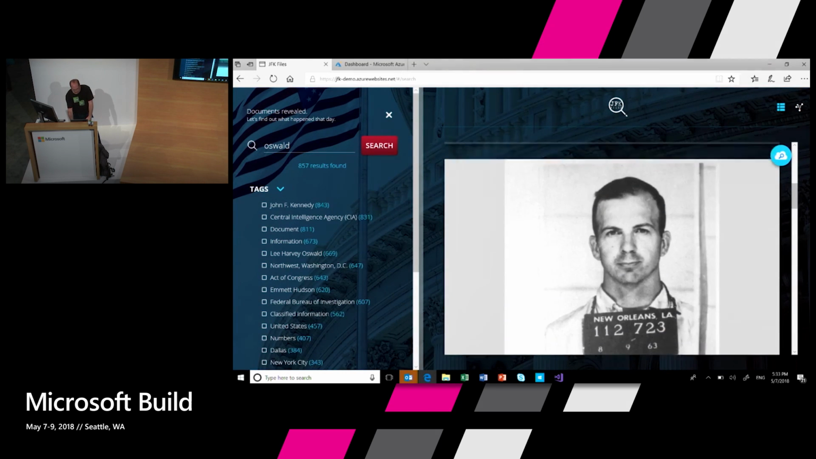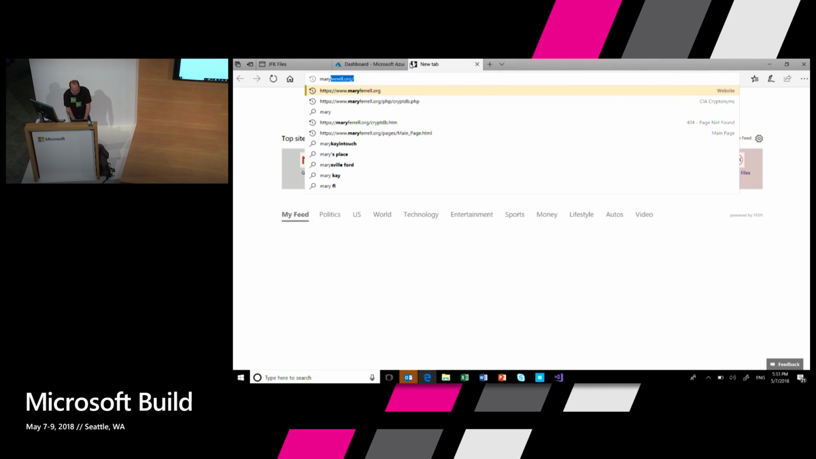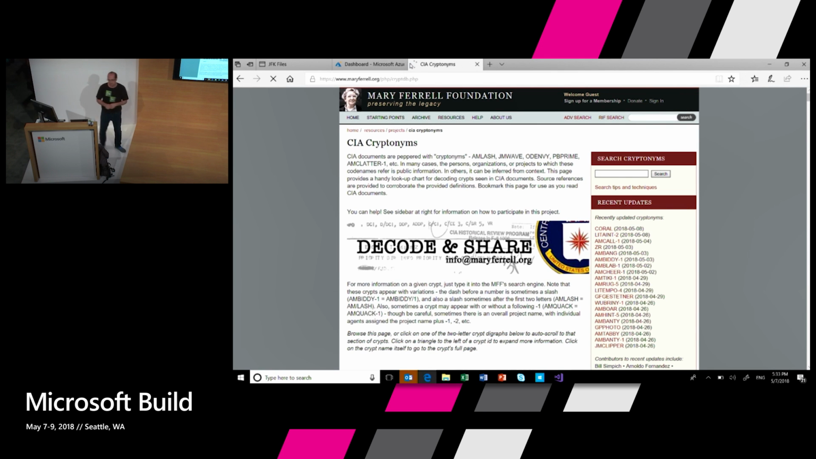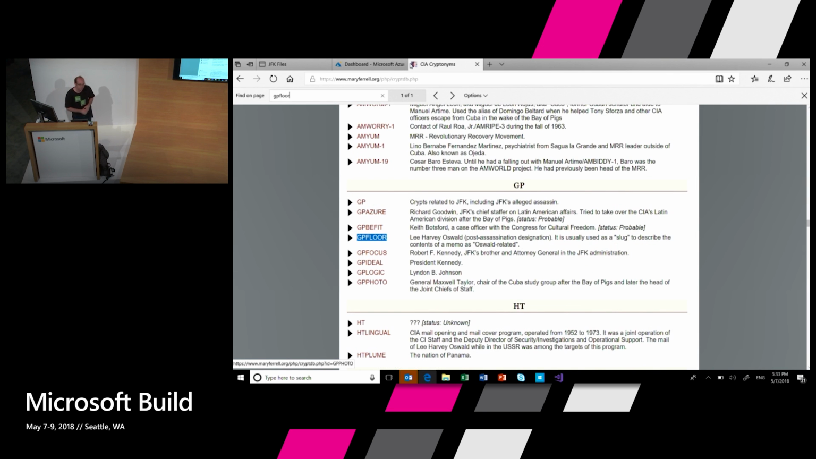Now, if I scroll a bit further down and find other documents, I find something here that looks like a typo. I see something that says GPFLOW. Again, my query was for Oswald, but this is actually not a typo. If I go to this website, some person has bothered curating a list of all the CIA cryptonyms on the planet as they relate to the CIA investigation. So GPFLOW is actually the code name for Lee Harvey Oswald according to the CIA. This is the internal cryptonym, the internal code name that they used.